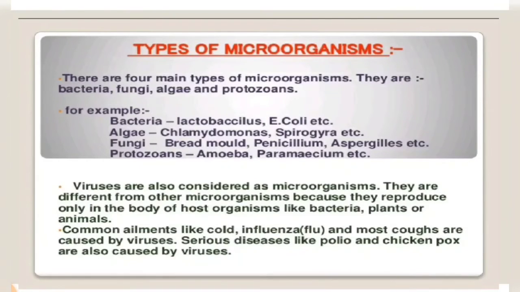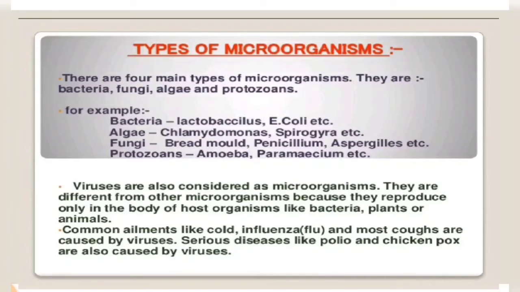These are the types of organisms. They are classified into five main types: bacteria, algae, fungi, protozoa and viruses. Just to remember some examples: bacteria include Lactobacillus and E. coli, which are very useful bacteria. Lactobacillus is present in milk, and it helps in converting milk into curd. Examples of algae are Chlamydomonas, Spirogyra, etc. For fungi, we have bread mold, Penicillium, Aspergillus, etc. And protozoans include amoeba, paramecium, etc.